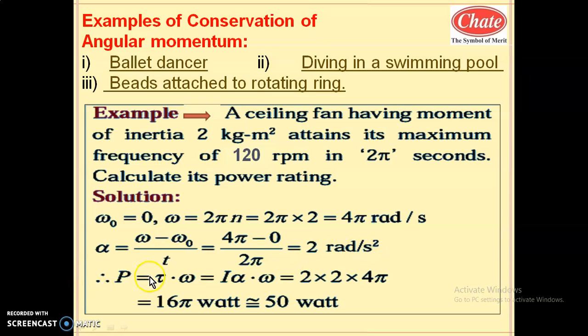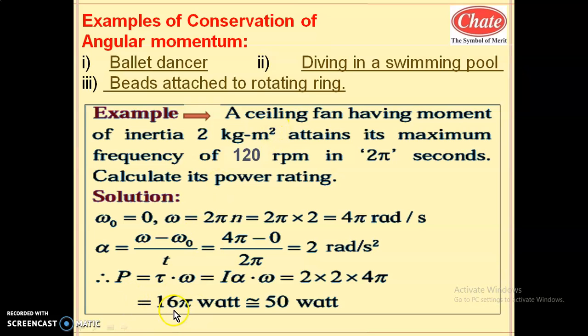Now power is tau into omega. In rotational dynamics, the power formula is tau into omega. It is analogous to force into velocity in linear motion, but tau is I alpha. Since I is given and torque is not given, split the tau. Tau is I alpha, into omega. I value is 2, alpha value is 2, and omega is 4 pi. So this is the power attained by that ceiling fan.